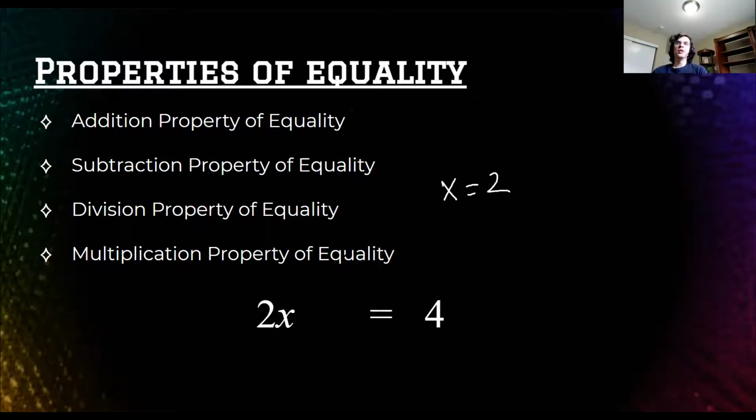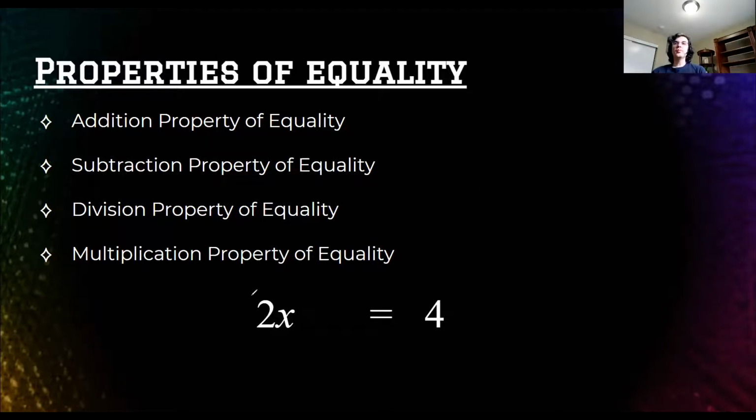Multiplication and division. Well, actually, what you probably did to find x equals 2 was divide both sides by 2, right? And notice if I divide both sides by 2, it doesn't change my answer, that x equals 2. So once again, the division property of equality is something I'm allowed to do. I can divide both sides by the same number, and it will not change the equality of those sides, right? It'll make them look different. Now it's x equals 2 instead of 2x equals 4, but they're still equal.